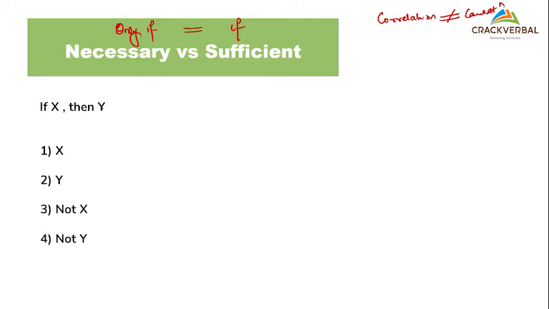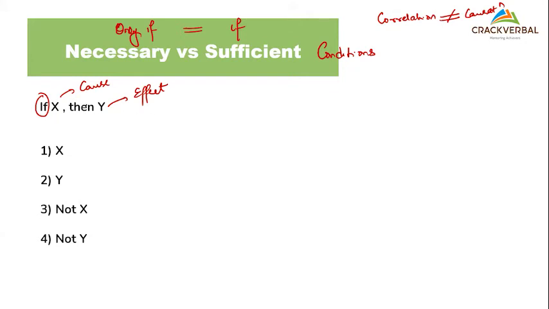When I say if X, then Y, anything that is followed after these indicators, I would call them the condition indicators. All of these are nothing but conditions that we talk of. So an 'if' condition and an 'only if' condition. This is nothing but a cause for me, and this I would call the effect, right? So this is the premise, and this I would say is my conclusion.